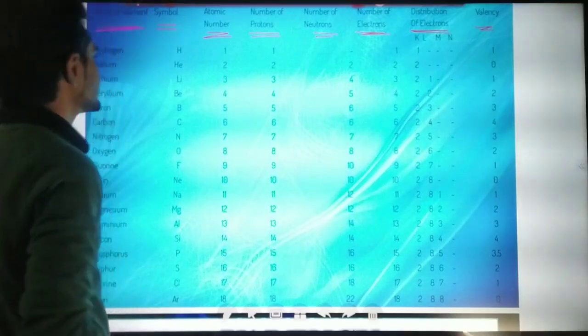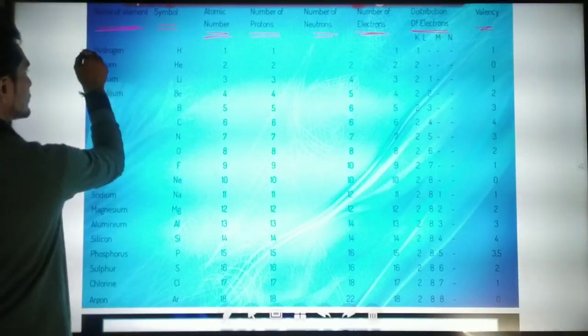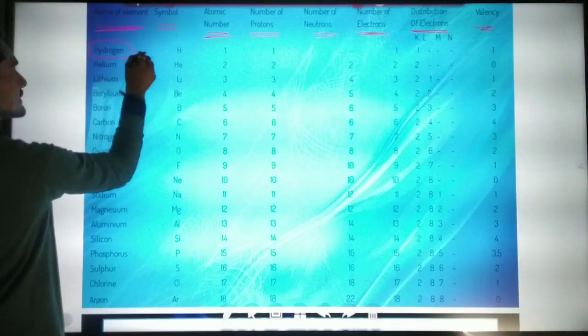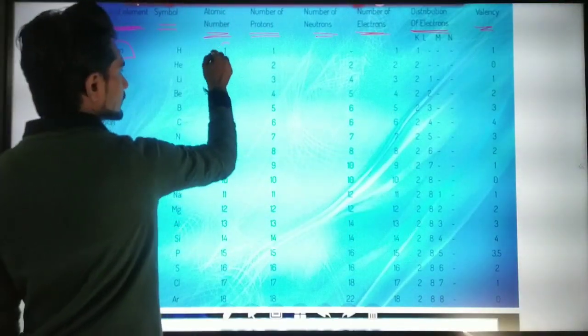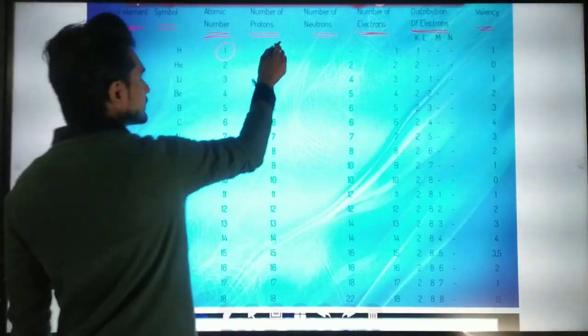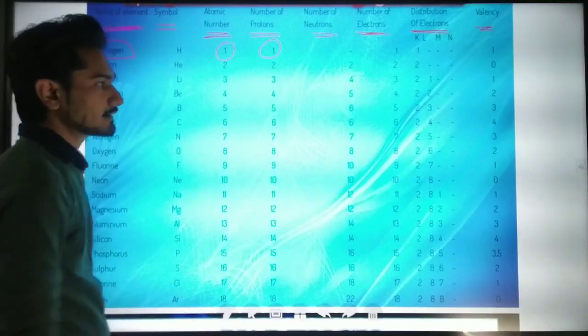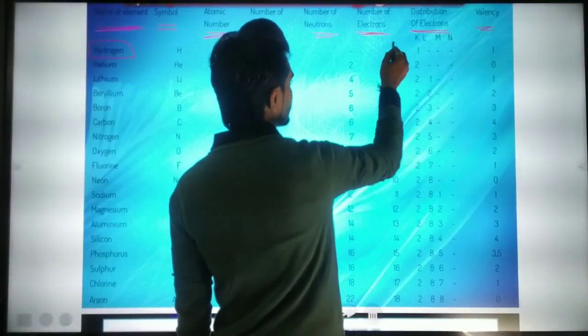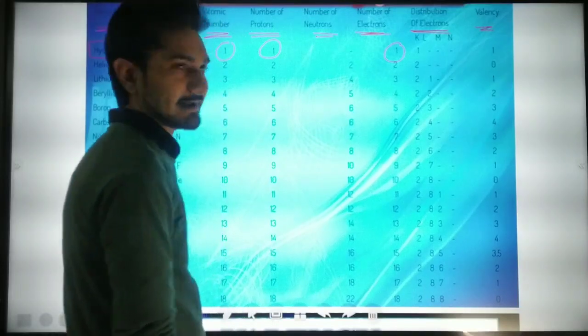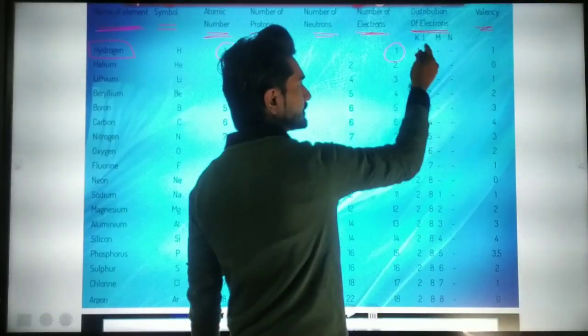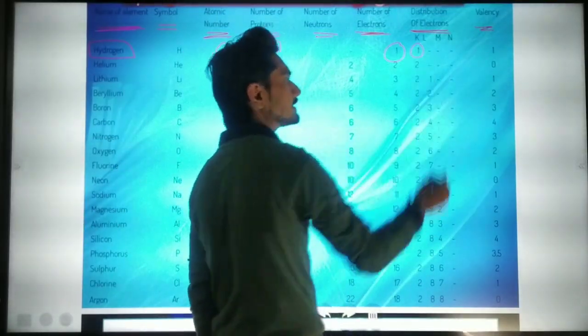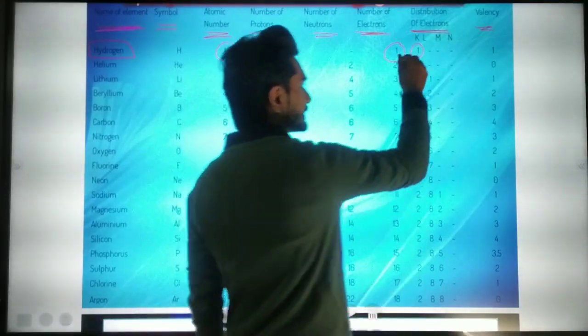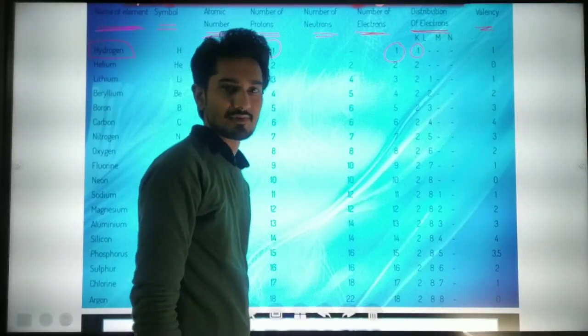Here comes the first, hydrogen. Hydrogen has atomic number 1, which means the number of protons is 1, the number of electrons is 1, and it gives us the electronic configuration. The first orbit has 1 electron in it, so it has a valency of 1.